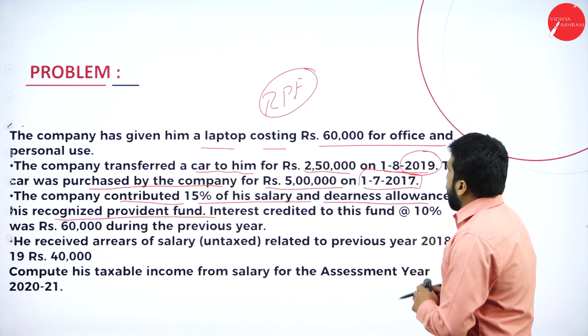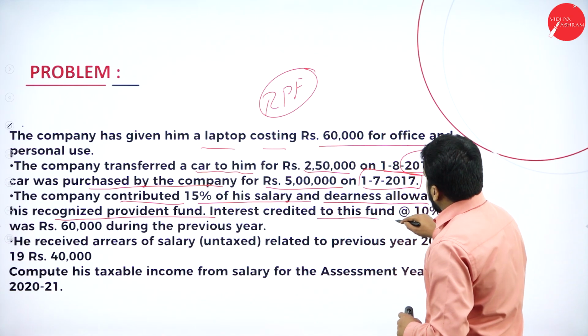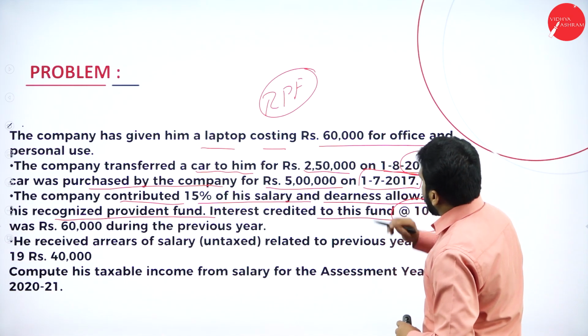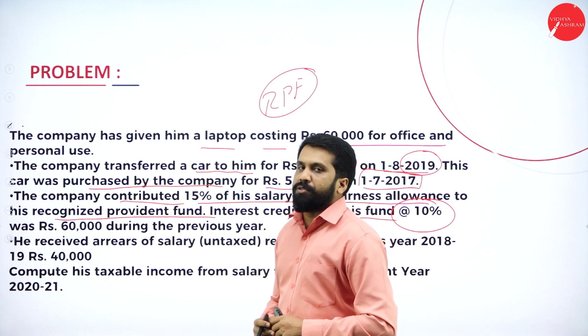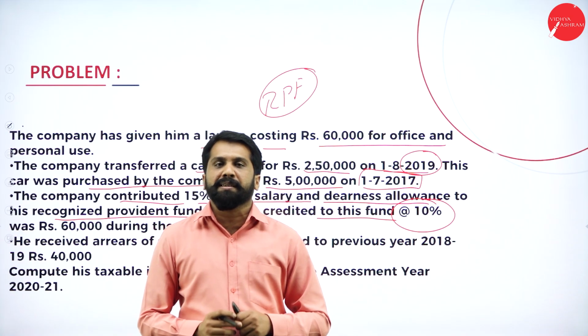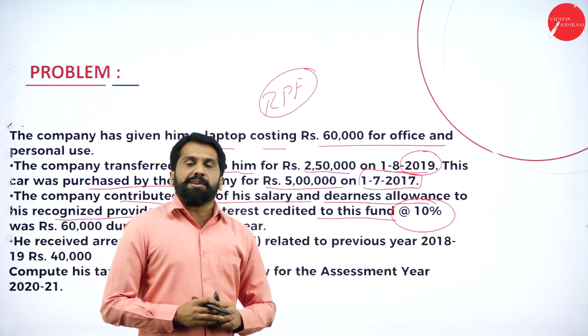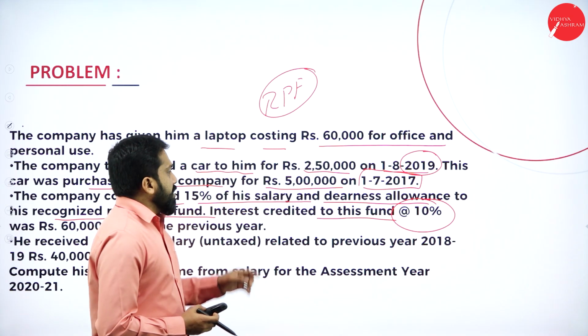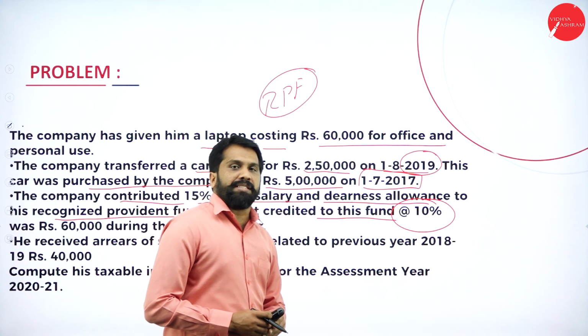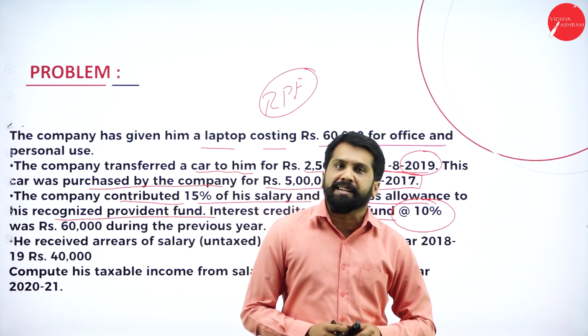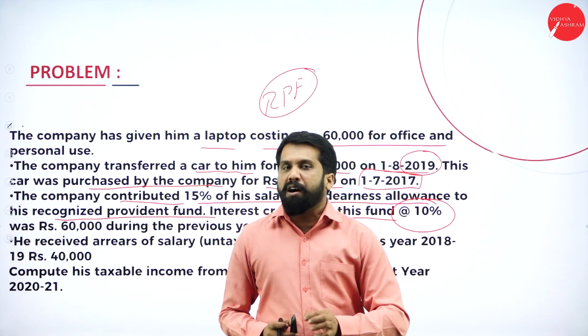Then, interest is credited to this at 10%. Very important. In every problem we used to get only 9.5%, but in this one we got how much? 10%. Now, as I told you in the concept class, your contribution is exempted up to what percentage? Up to 12%. Interest on RPF is exempted up to what percent?